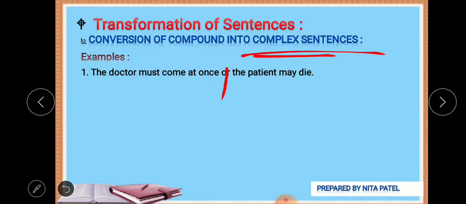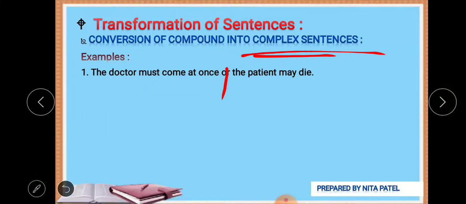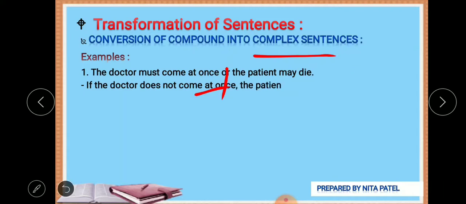Now look at this sentence. The doctor must come at once. Why must the doctor come at once? Because if he does not come, then what will happen? The patient may die. So that is the reason the doctor must come. Obviously a condition is there, so we can go for 'if'. If the doctor does not come at once, the patient may die.